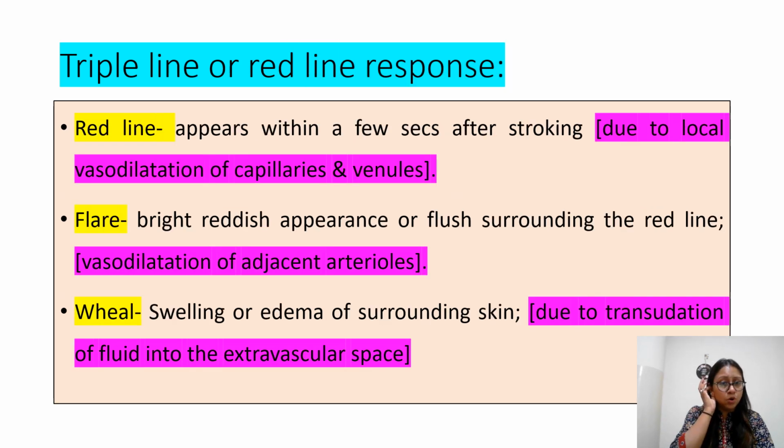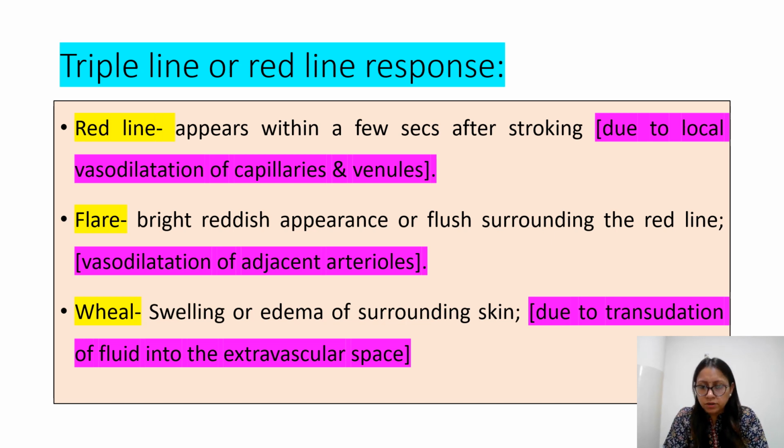So triple line or red line response is what? So you get three things: red line, flare and wheal. क्या होता है ये? Red line appears within a few seconds after the stroke is put. So that is because of local vasodilatation of capillaries and venules which is occurring.